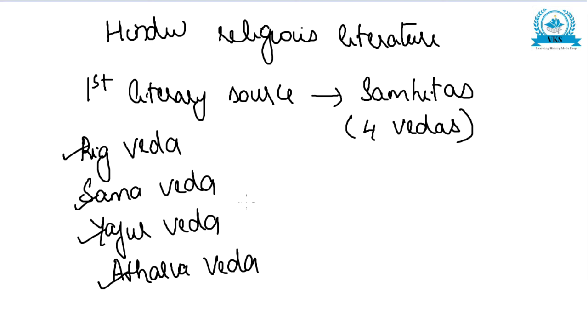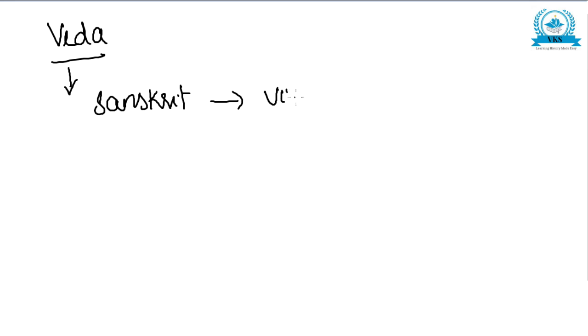So here we are going to learn in detail one by one of the Hindu religious literature. So first literary source, Samhitas. Today we are going to deal with the first literary source, Samhita, which consists of the 4 Vedas. So first let us have a deep look into the word Veda. The word Veda is derived from a Sanskrit word. It has a Sanskrit root, Vid, and the meaning of Vid is knowledge.